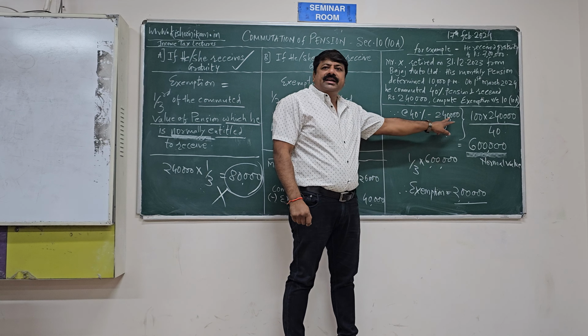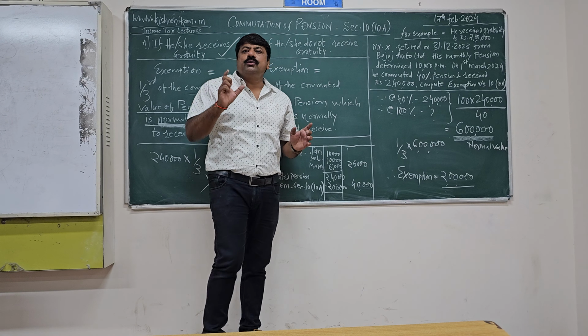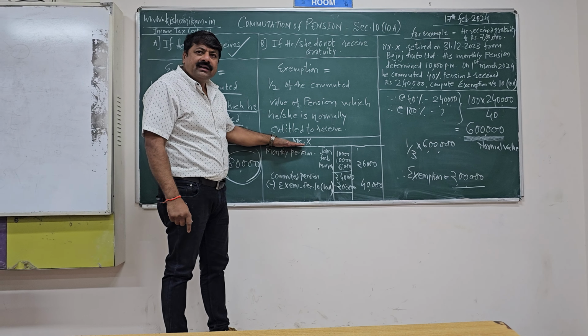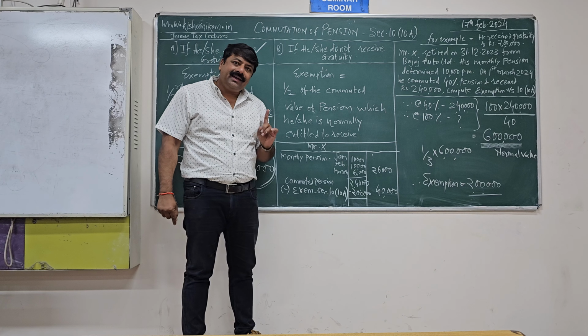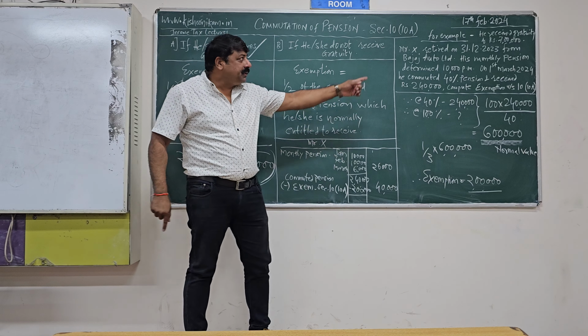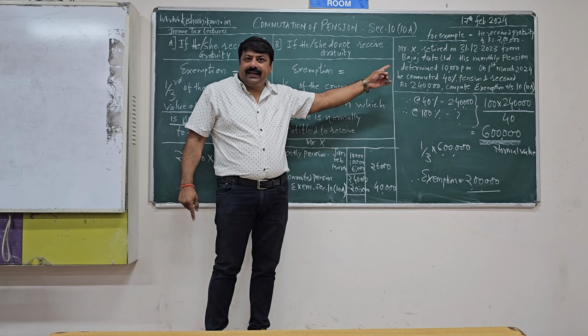Okay. So when you submit the return of income to the Department of Income Tax, how do you have to present it? Mr. X, his salary received, everything you will write. Then you will write monthly pension. Now his pension started on 1st January 2024. Why? Because he retired on 31st December 23, and exactly one day after, on 1st January 2024, his pension will start. So for January he received full pension of 10,000. For Feb also he received 10,000. But on 1st March he commuted 40%.